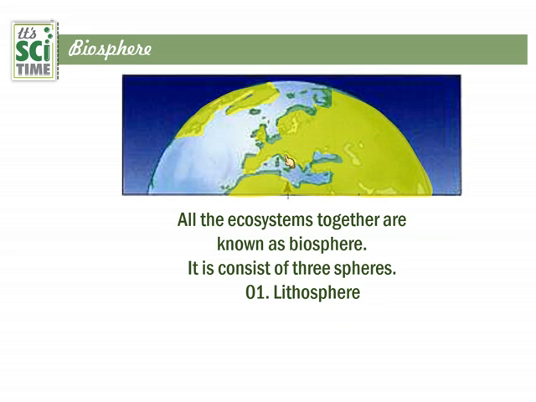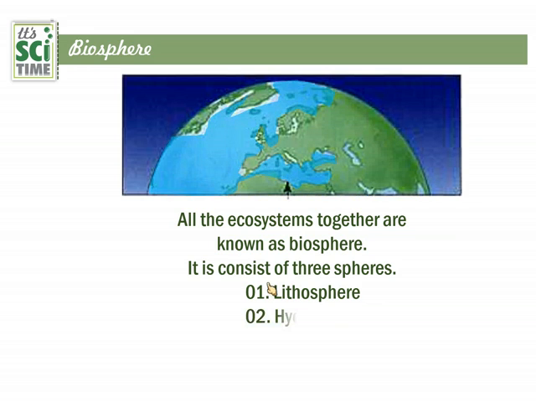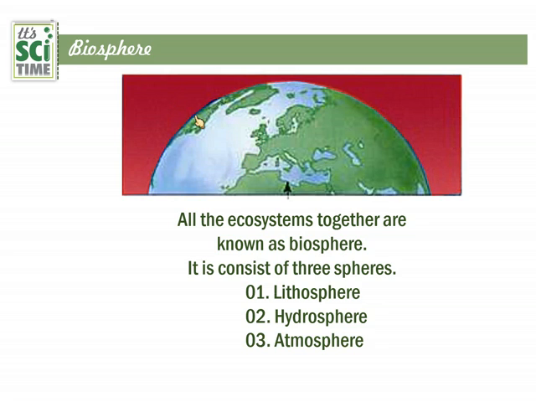And next, number 2, the hydrosphere. This one, the water filled area, the hydrosphere. And the third one is the atmosphere, which surrounds us. Therefore, the biosphere is of three forms: lithosphere, hydrosphere, and atmosphere.